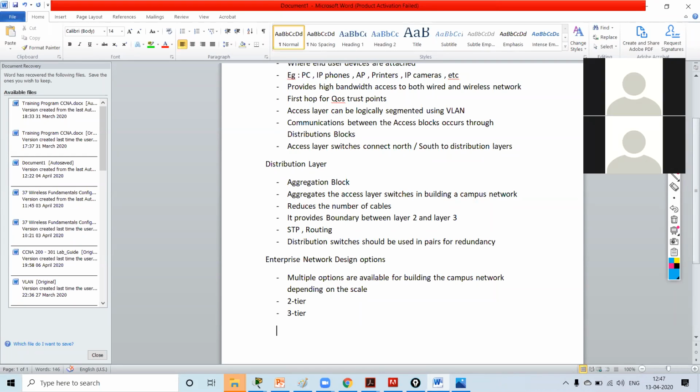Understood? So now we will see about 2-tier architecture.